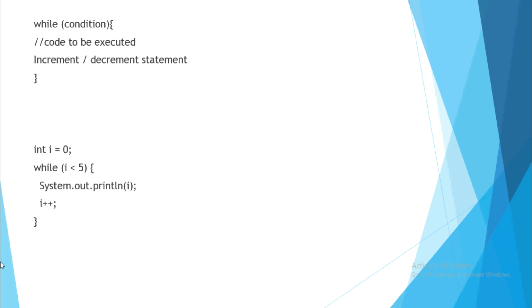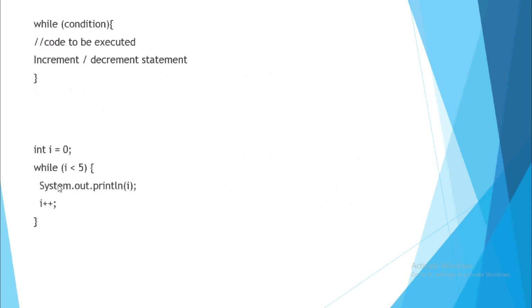It will go again up. 4 is less than 5, yes, so System.out.println, and now 4 will be printed on the screen. Now the value of i is 4 plus 1, so it's 5. Is 5 less than 5? No. So automatically this condition becomes false and it will come out of the loop.